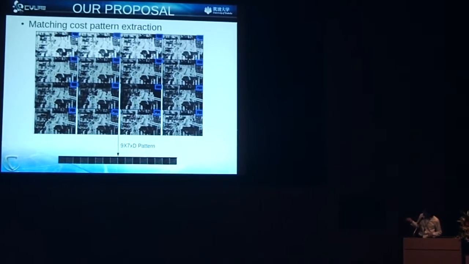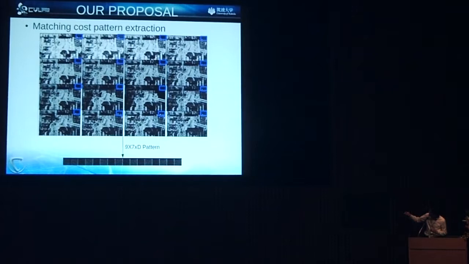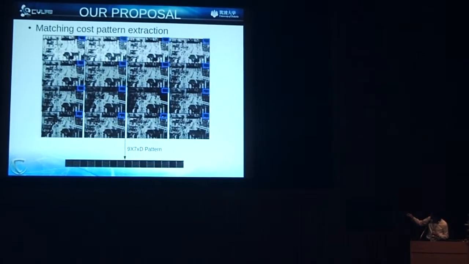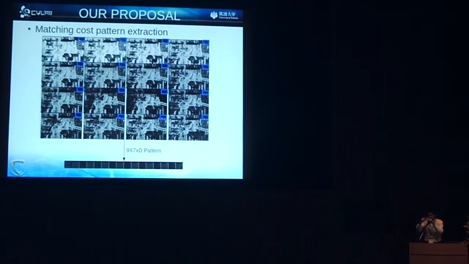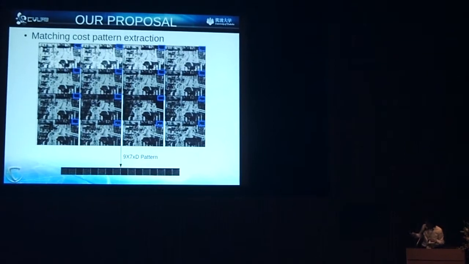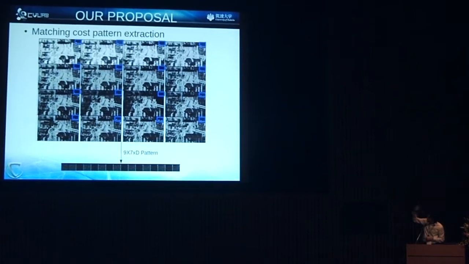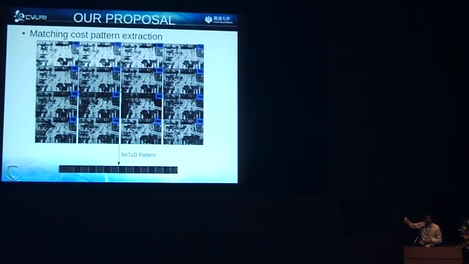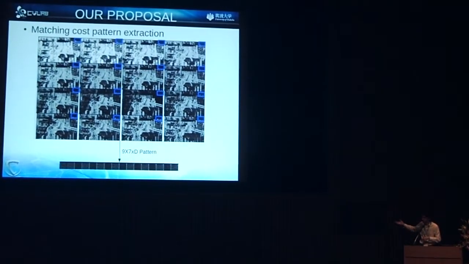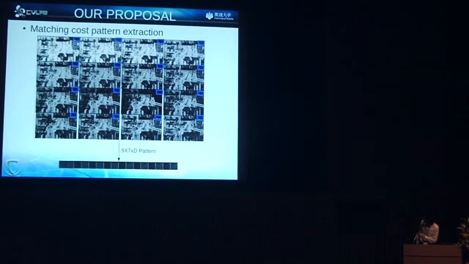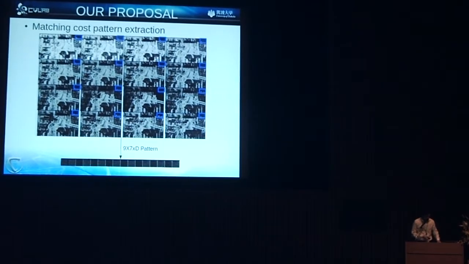And then for the matching cost pattern extraction, if we visualize the cost volume, something like this, this would be the cost for disparity 0, disparity 1, 2, 3, and so on. So we focus on this pixel up there. We surround it by a window of 9 by 7 pixels. In traditional methods, what we do is sum up all those values, and we get a single value for each one of the windows, and then choose the minimum. We are going to do something different. We don't know if that is the best way to do it. So we are going to put all these windows together into a pattern, and this pattern will be used for learning and then for classification.